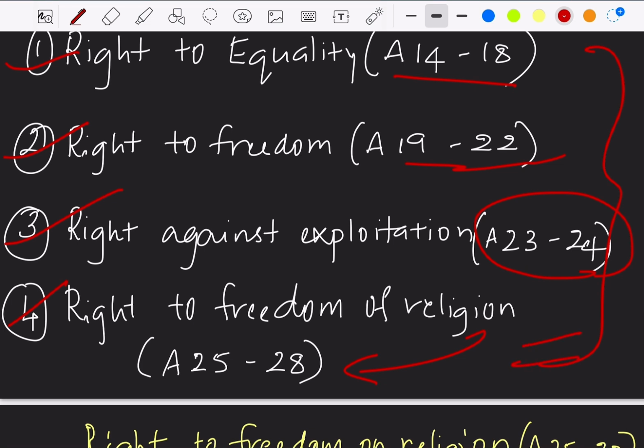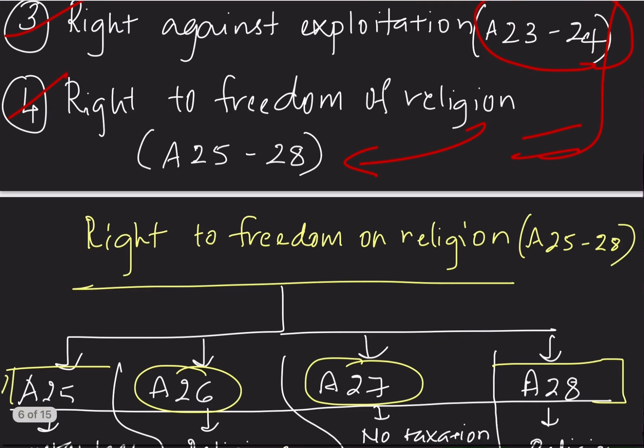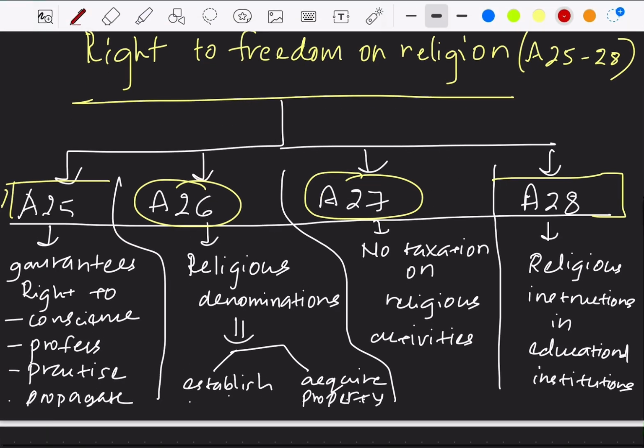Now before starting the next fundamental right, we shall revise right to freedom of religion, articles 25 to 28. In short, article 25 guarantees the right to conscience, profess, practice and propagate religion, whereas article 26 provides rights for religious denominations. That is, they have the right to establish religious institutions and to acquire property, both movable and immovable.